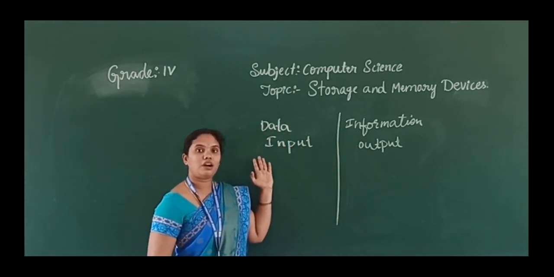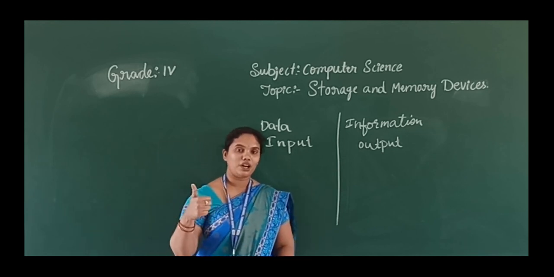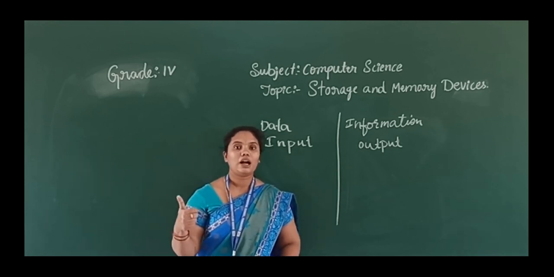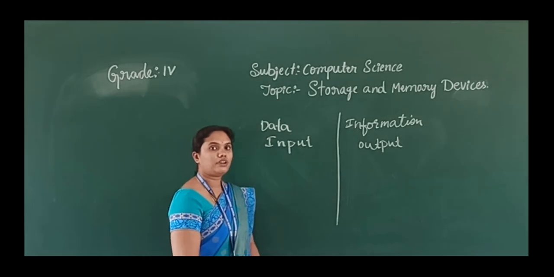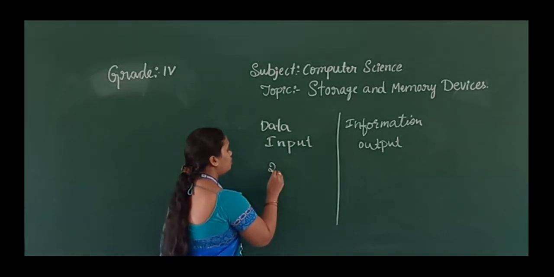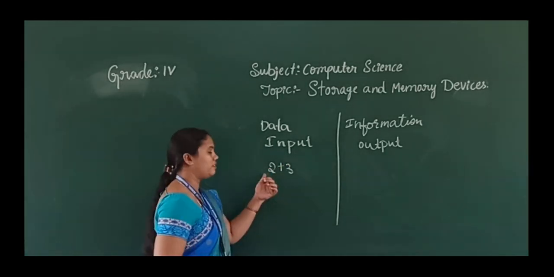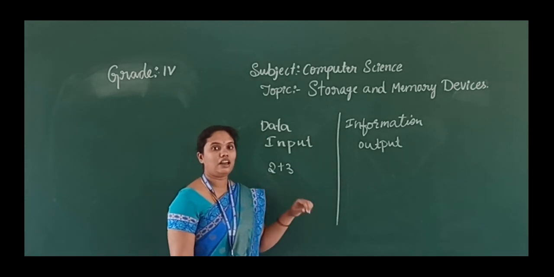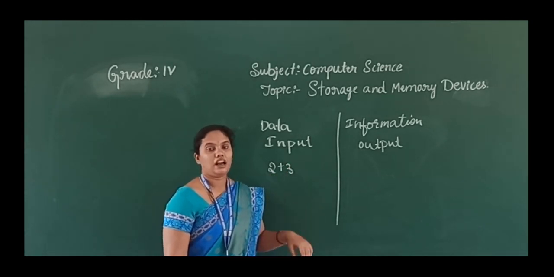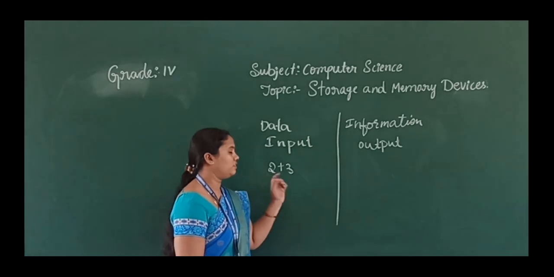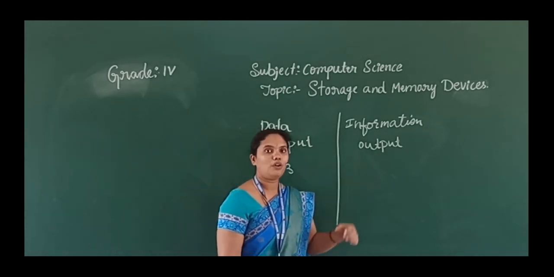So what is the meaning of input? Suppose you want to do a calculation in the computer, how will you do it? You will give the numbers, right? 2 plus 3. So this is called the input or data. And after you give this, finally you will get the output, right?